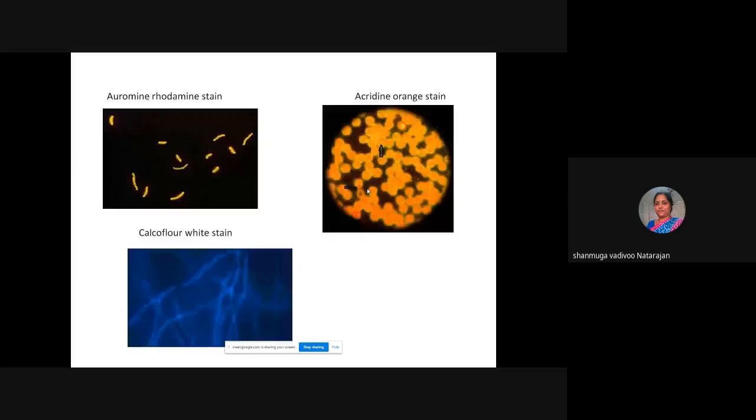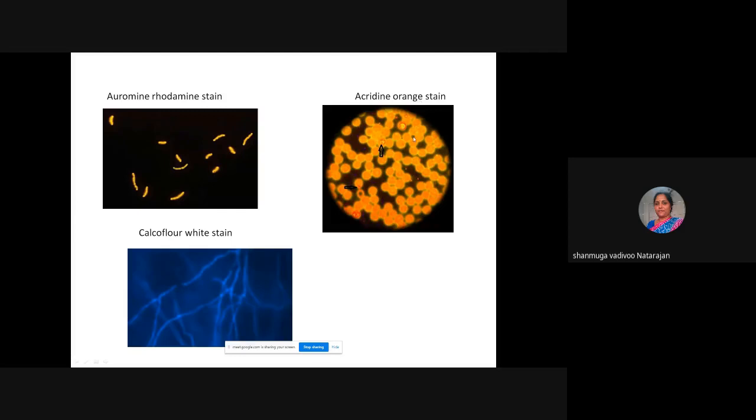So I will go to the next question. So these are some other staining techniques, because we have seen some questions related to scientists, contributors of microbiology. Then in morphology, you have seen different structures. Okay, and these are all the different fluorescent stains I want you to understand, which are used in microbiology. Auramine rhodamine stain, acridine orange, and calcofluor white stain. Auramine rhodamine stain is a fluorescent stain which is used mostly for tubercle bacilli. So you can see the tubercle bacilli.